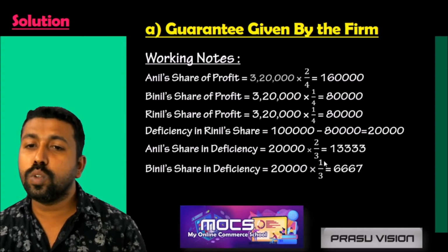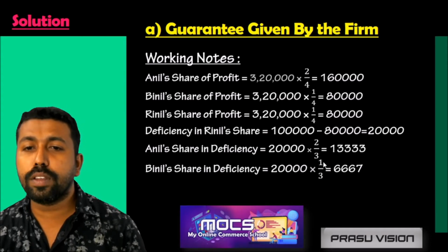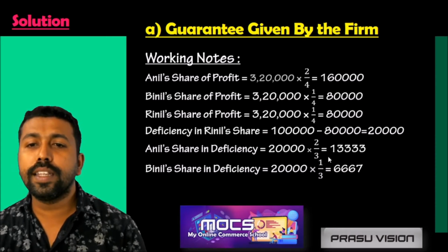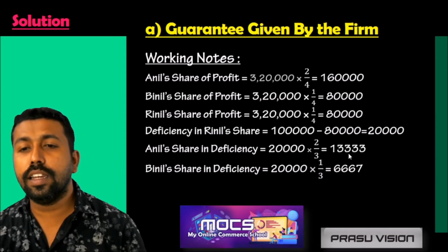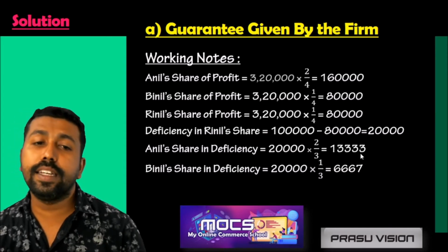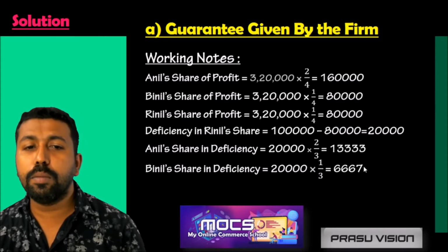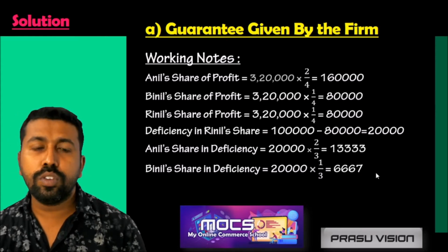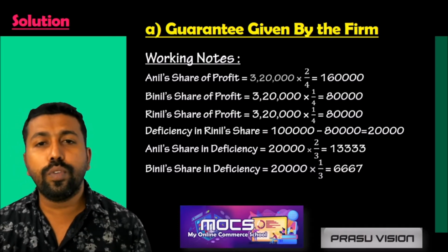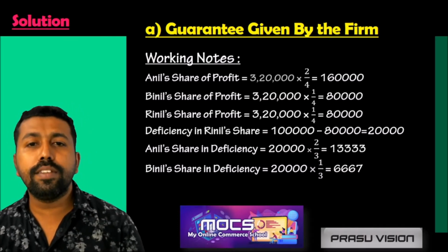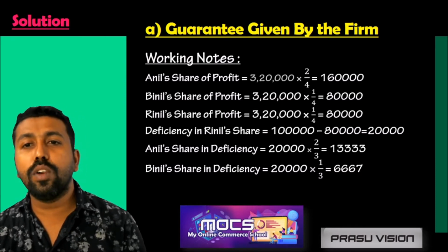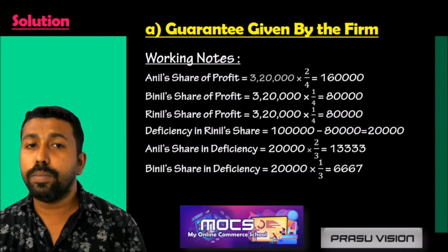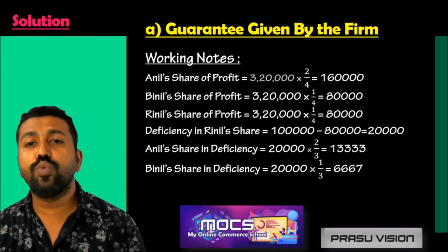You know very well, 2:1 is the ratio, 2 plus 1 is 3. So 20,000 into 2/3 is equal to 13,333, and the remaining amount will be given by Binil. So this is the working note you have to do first. Then it will be very easy to prepare the account. So we are going to the preparation of the profit and loss appropriation account. Hope this working note calculation is very clear for you.